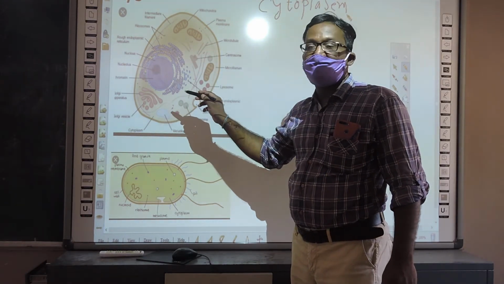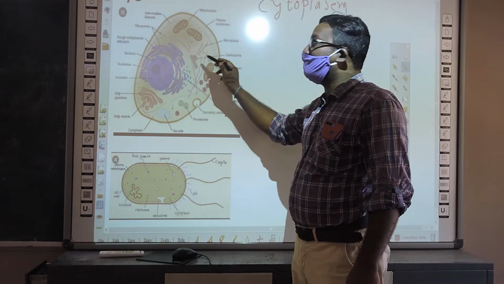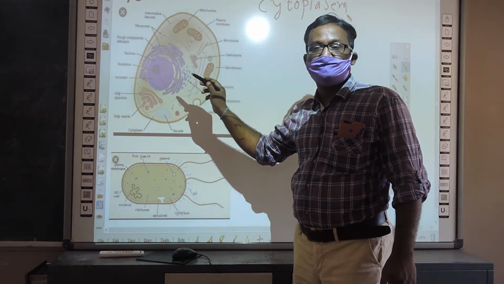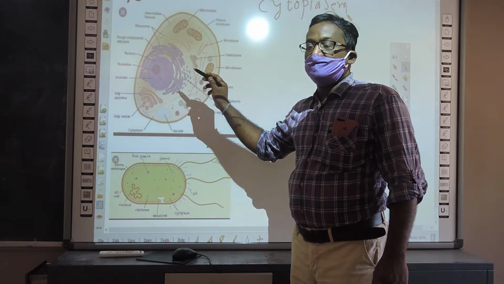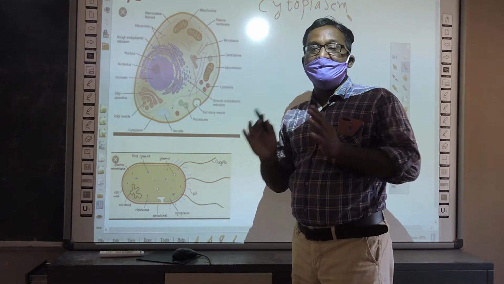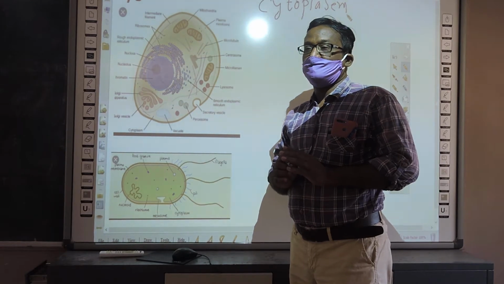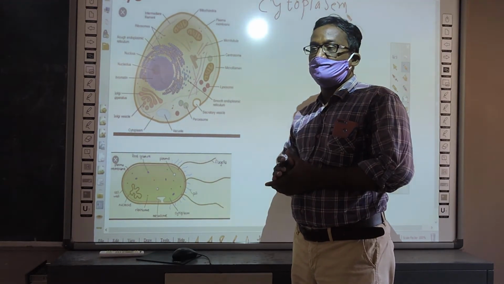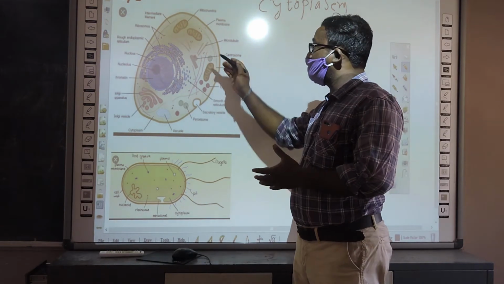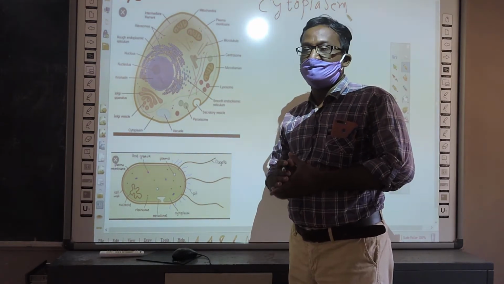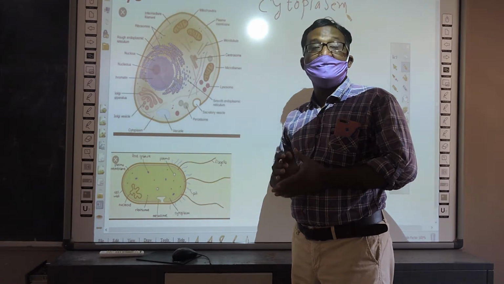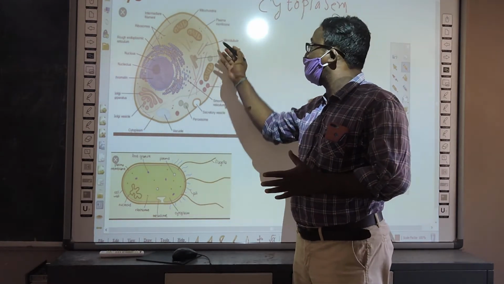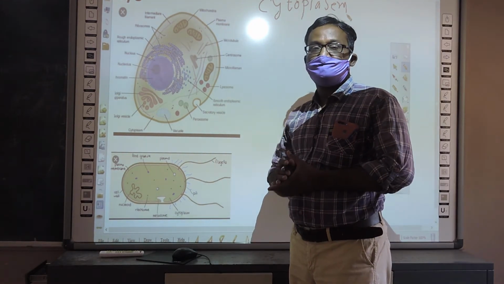In eukaryotes, all the cell organelles are membrane bound, except ribosomes. So cytoplasm acts as a medium for the floating of cell organelles. Cytoplasm consists of various types of proteins and nucleic acids, and several life processes take place in cytoplasm.